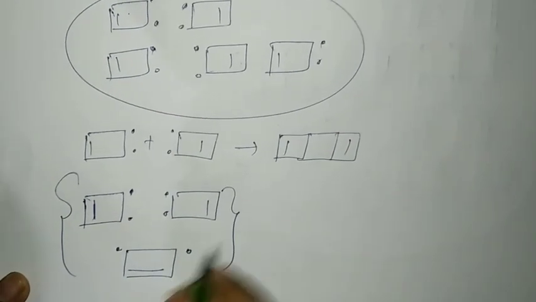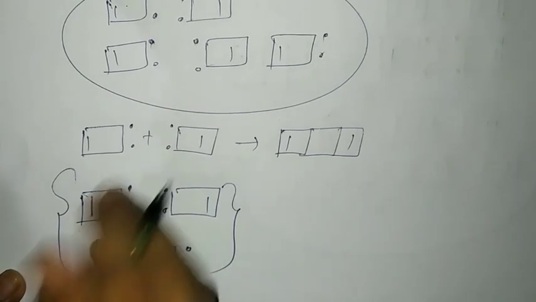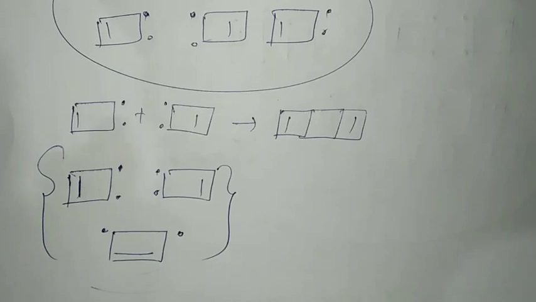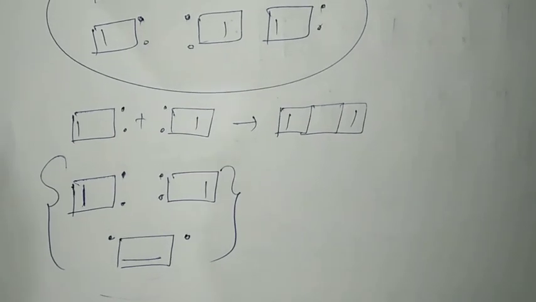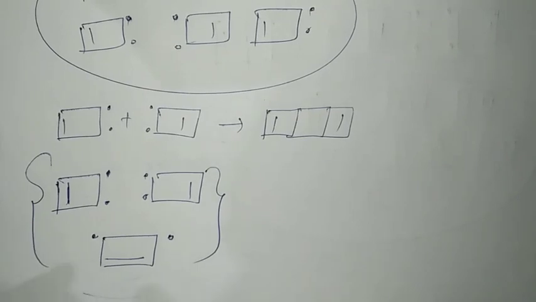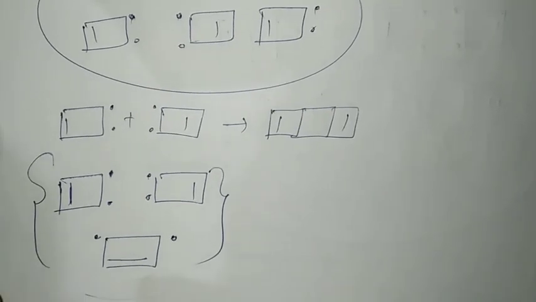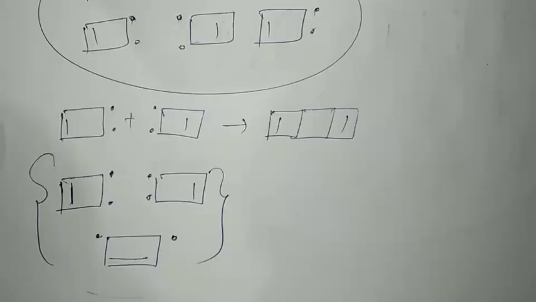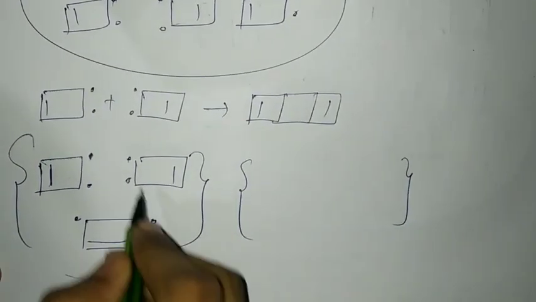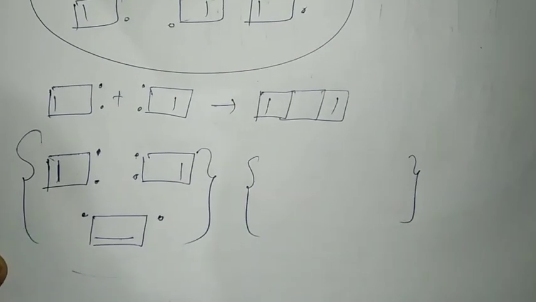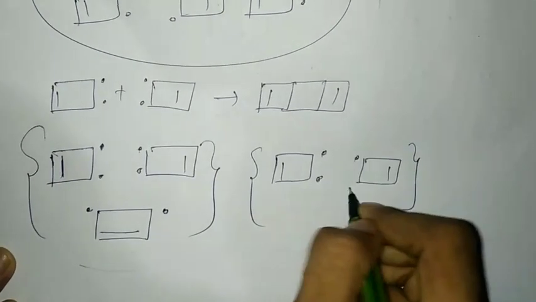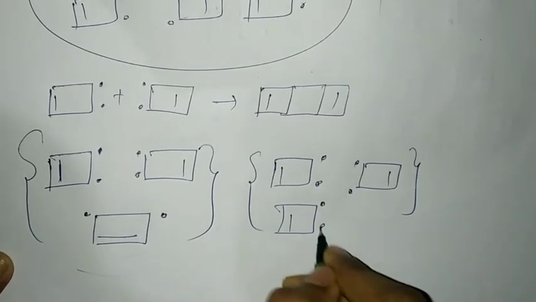You have to think about it. You will make the product for this. I am not going to make it here because the purpose of making this video is to make you understand how things are happening, how to solve any problem, how to approach any problem. I have told you the approach and you have to think over it. So either 3 molecules can combine, or even 4 molecules can combine.